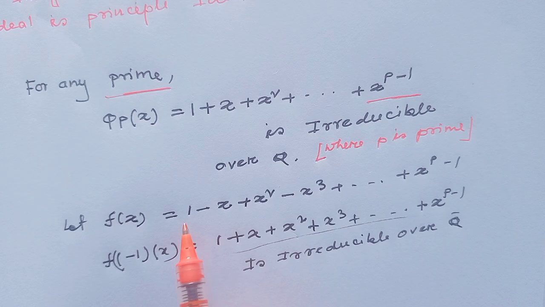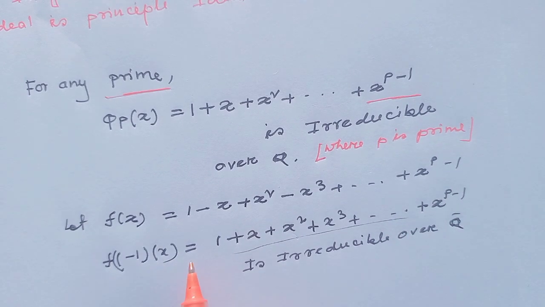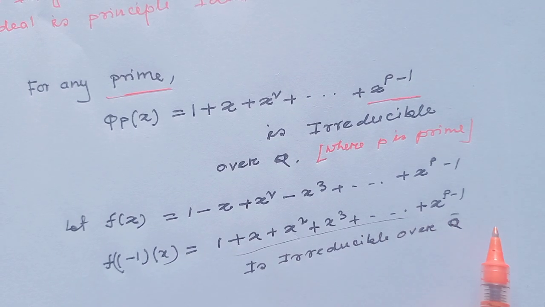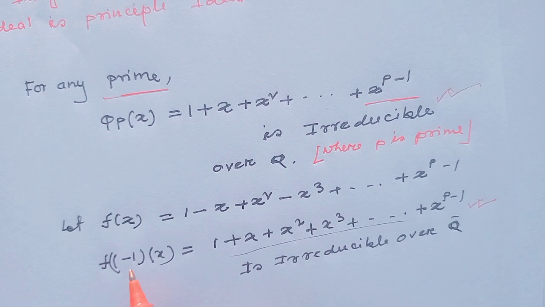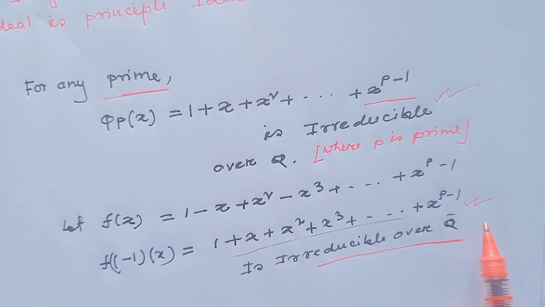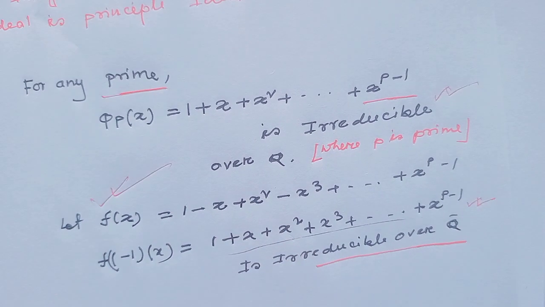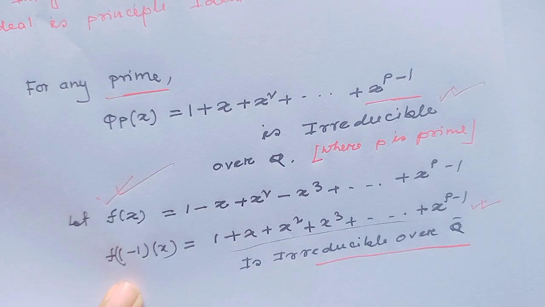Given f(x) = 1 - x + x² - x³ + ... up to x^(p-1), then f(-x) = 1 + x + x² + x³ + ... up to x^(p-1). This polynomial is the cyclotomic polynomial, and so for any prime p, f(x) is irreducible over Q, since this polynomial would be reduced by this polynomial.